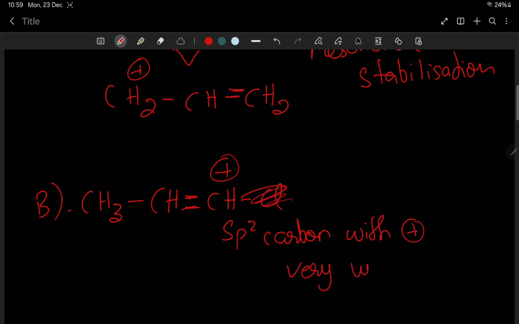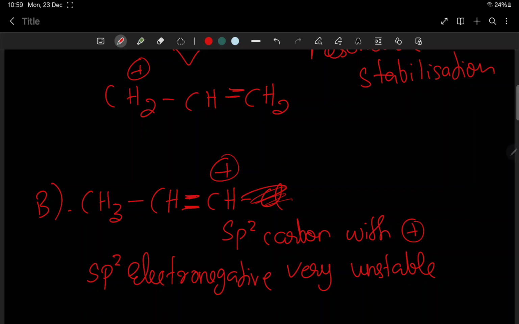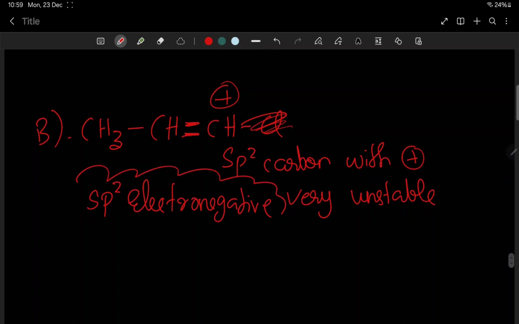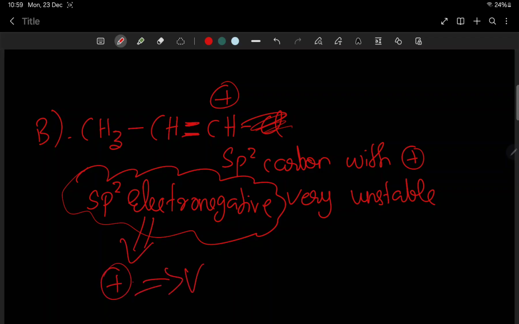Very unstable, because first of all sp2 carbon is electronegative. Why is it electronegative? It needs electrons, because the double bond has unsaturation, so it is electronegative. Electronegative carbon having positive charge means very unstable.